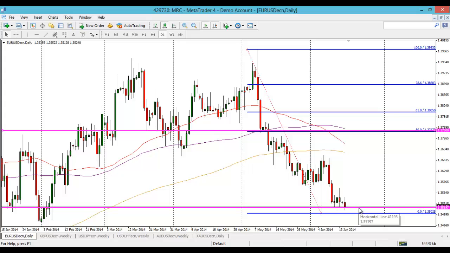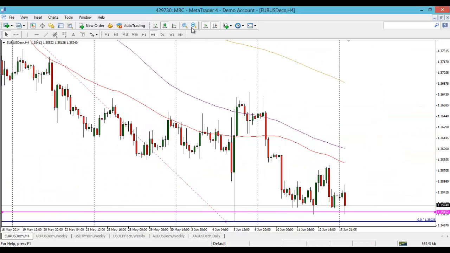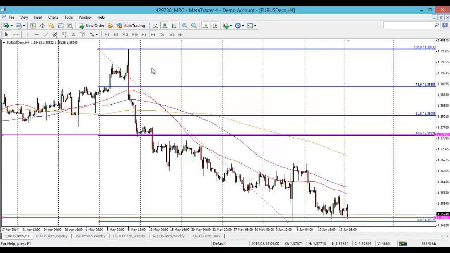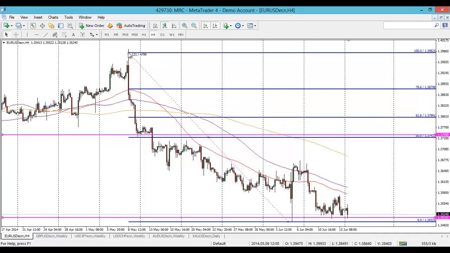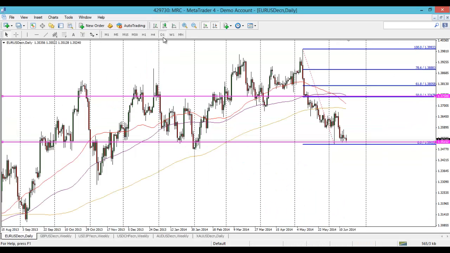I mean, you can see how it coincides obviously with that 38.2 retrace, clear there on the daily, and that's pretty much it. In terms of the 4 hour, nothing major of interest. Obviously if you're scalping, keep an eye out on the round numbers. In terms of the key moves and the fibs, that's the only fib I'm personally interested in on this daily. To be honest, I wouldn't be surprised to get some sort of reversal today, and we get some sort of bounce up.